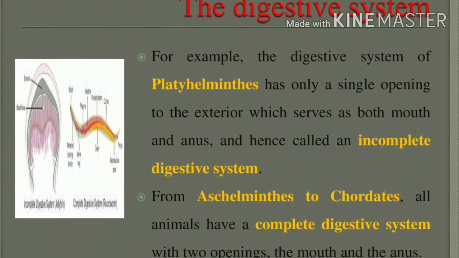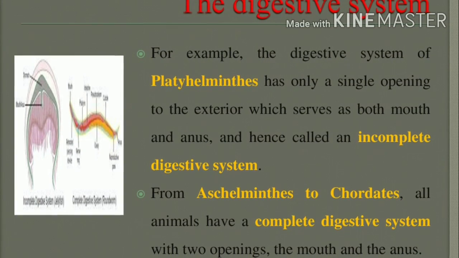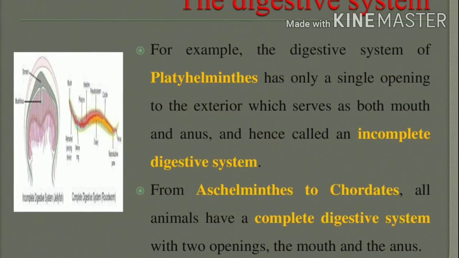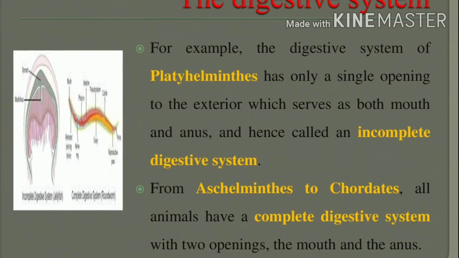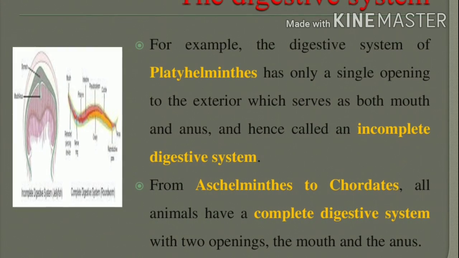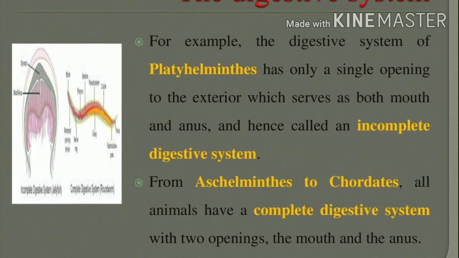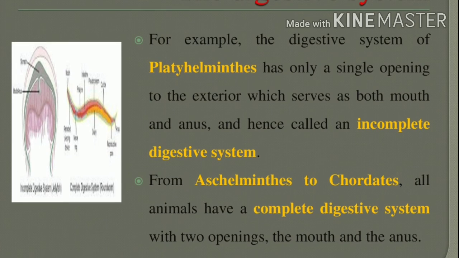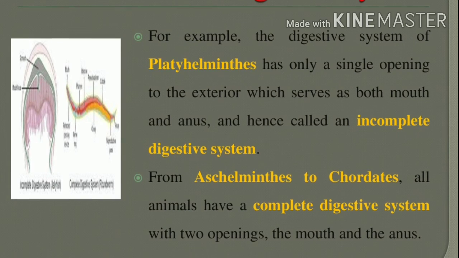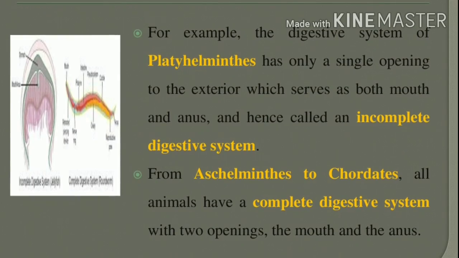But in the case of phylum Aschelminthes, Arthropoda, Annelida, Mollusca, Echinodermata, and Chordata, that is from Aschelminthes to Chordates, all animals have a complete digestive system. What is the meaning of complete digestive system? There are two openings, one is the mouth for capturing or intake of food, and another opening, called the anus, for eliminating waste. Based on this characteristic, the digestive system is differentiated into complete and incomplete digestive systems. This is one of the 2-mark questions.